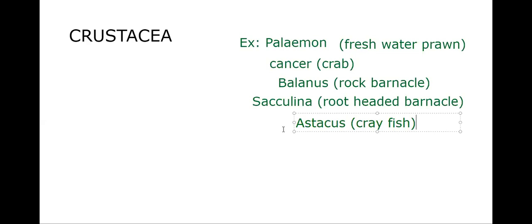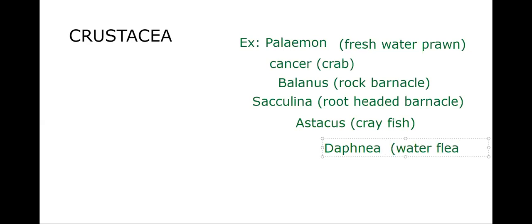Next, the last one, Daphnia, commonly called water flea. Let me read once again: Pelimon, freshwater prawn, Cancer, crab, Belanus, rock barnacle, Sacchelina, root-headed barnacle, Astacus, crayfish, Daphnia, water flea are the examples of class Crustacea.